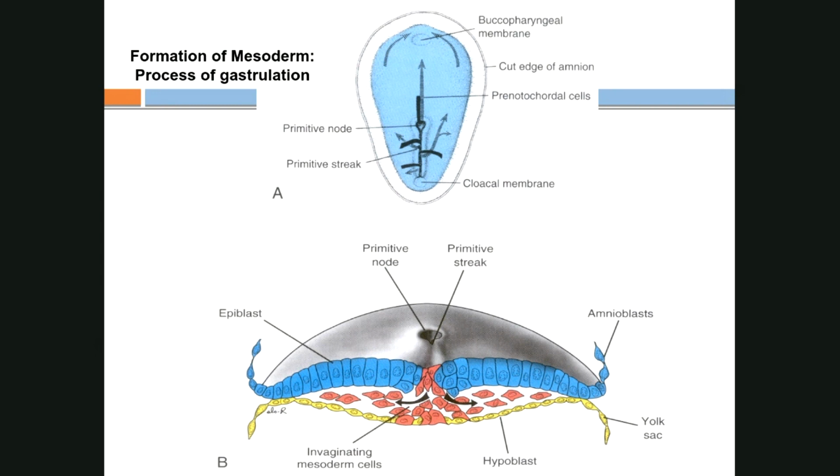So the primitive streak is the one which is responsible for the process of gastrulation. Gastrulation means what? Formation of mesoderm. So the process of gastrulation is responsible for formation of mesoderm, and this gastrulation is by the primitive streak. So the primitive streak ultimately gives rise to this particular mesoderm also. And the cranial part, which is going up towards the head end of the embryo, will form the notochord.